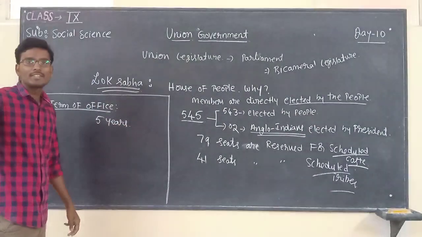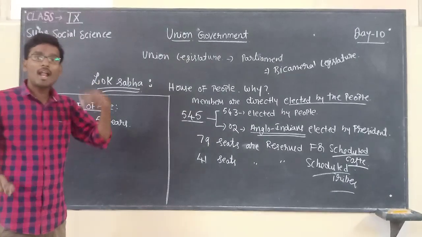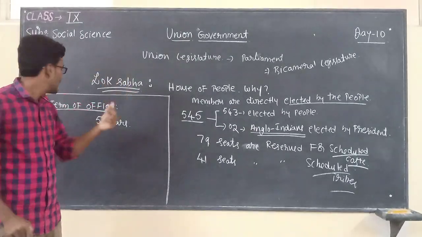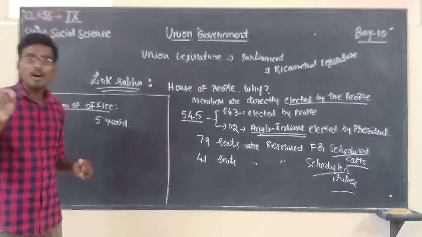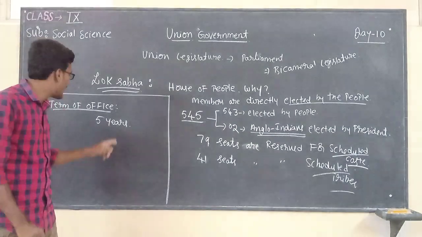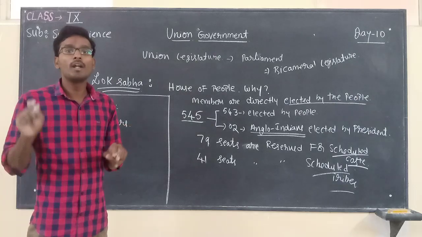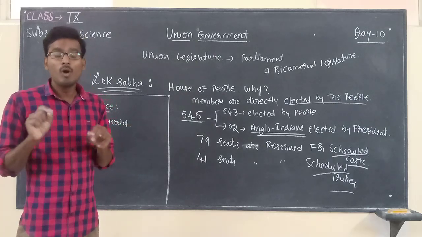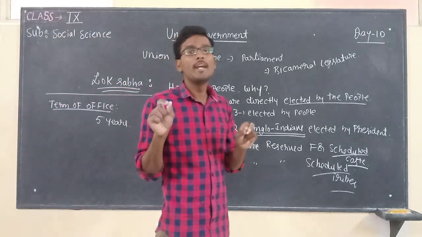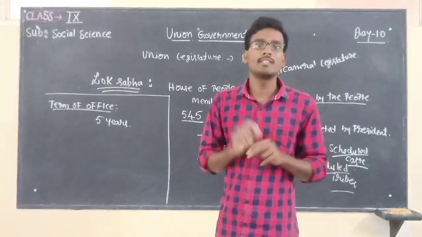In Rajya Sabha, as we discussed, the term of office of members is 6 years. Lok Sabha is not a permanent body like Rajya Sabha.